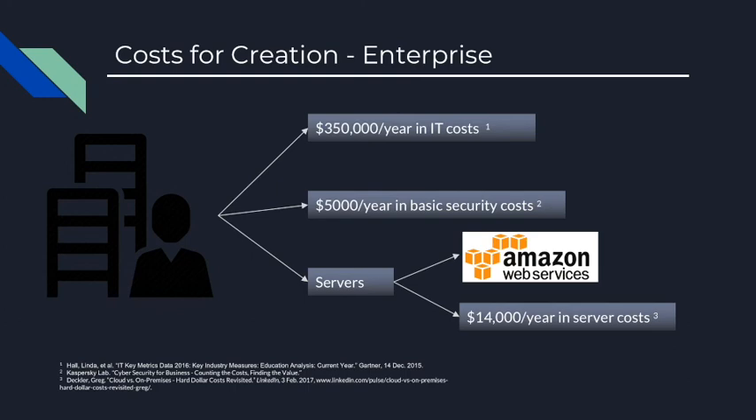Servers, such as using AWS or having an in-house server, have two different types of costs. For in-house, it would be around $14,000 a year, but for Amazon Web Services, it would cost depending on the resources used and the package that is chosen based on the organization's needs.